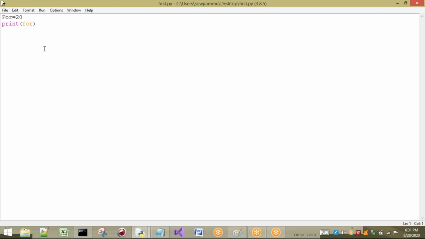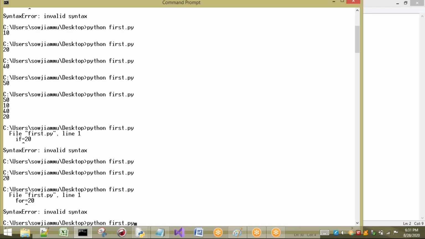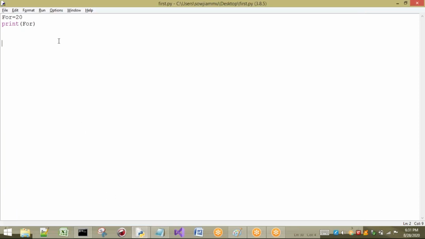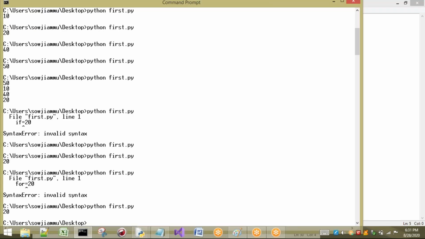Python knows only lowercase for; if I change any one character, it is not a keyword. In today's class, I will show you the different keywords present in Python. Now it is valid. Keywords cannot be used as identifiers.